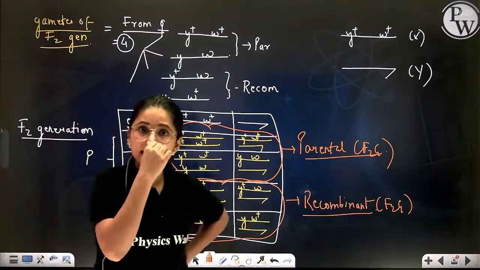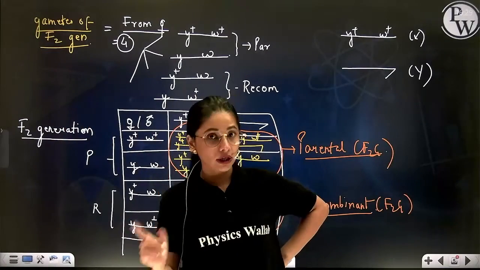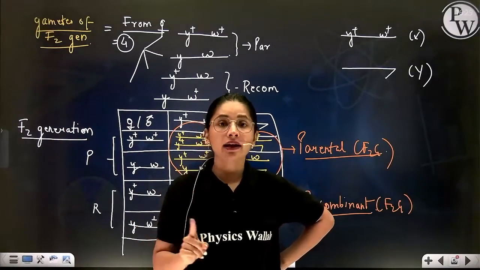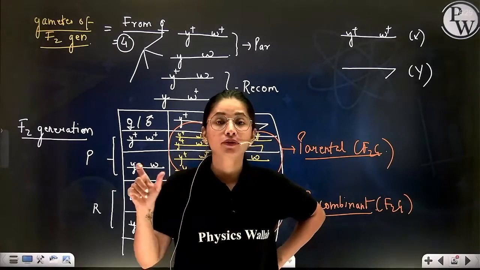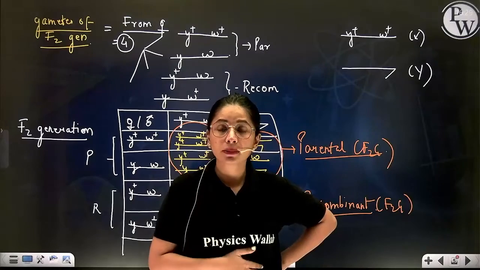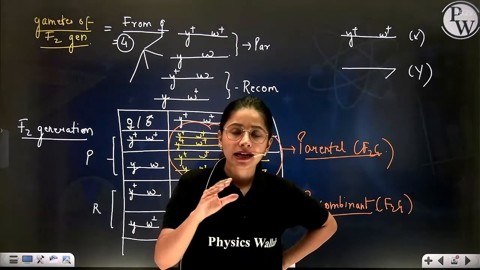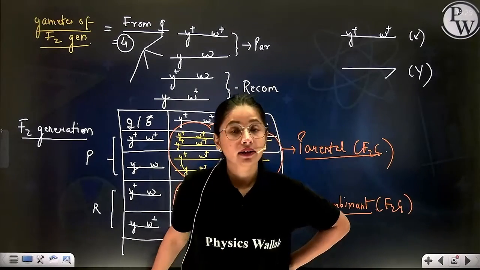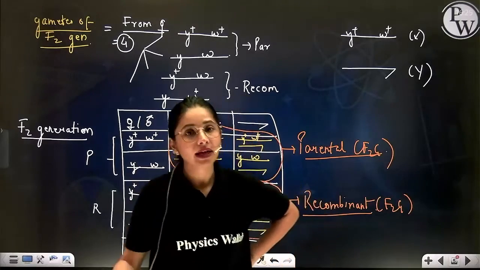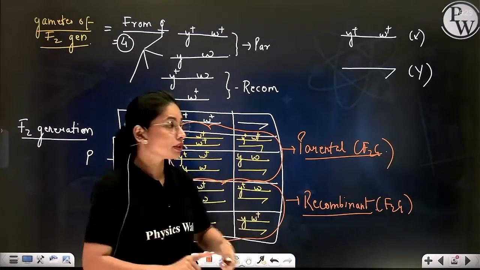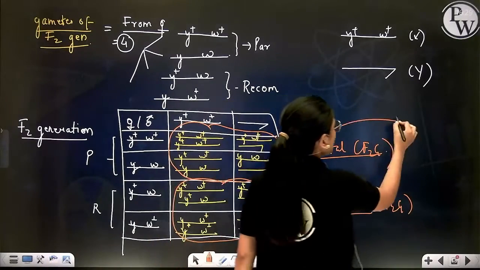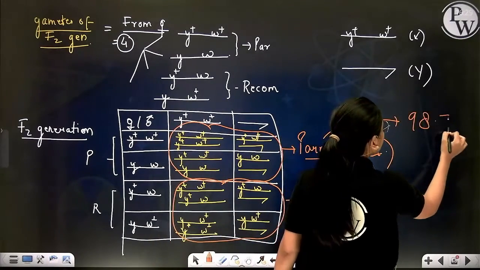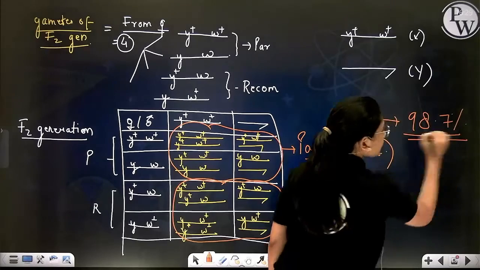Now, Mendel said the ratio of parental to recombinant for a dihybrid cross at the F2 generation has to be 9:3:1. This has to be the phenotypic ratio. But unfortunately, the ratio varied highly. The chance of parental zygotic combination was 98.7%.